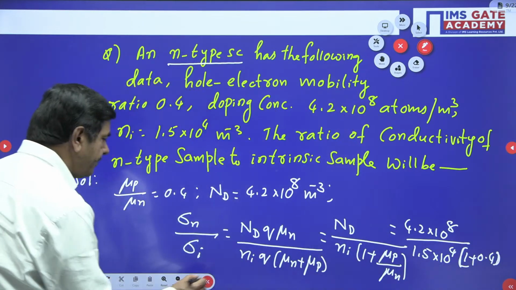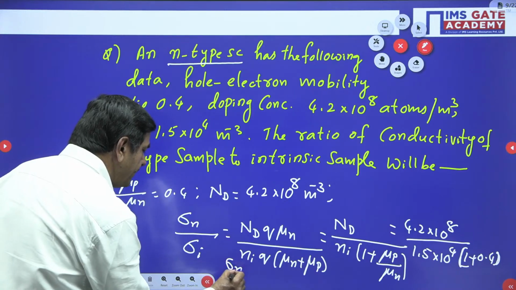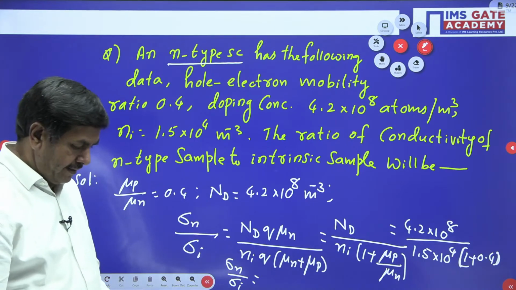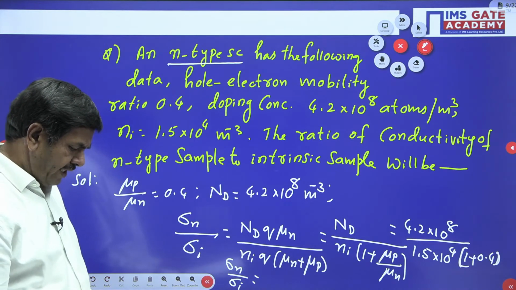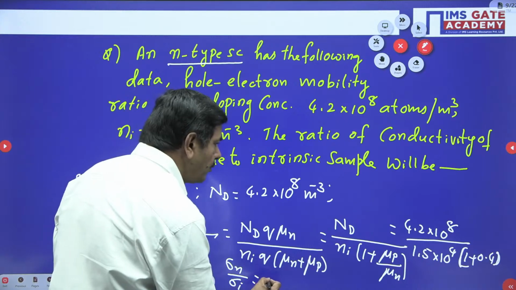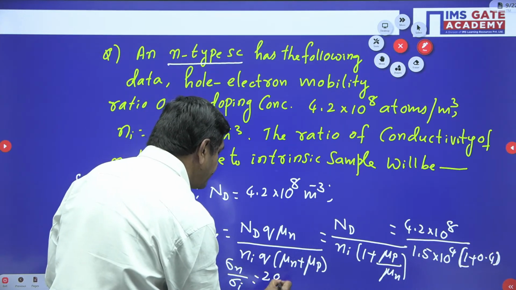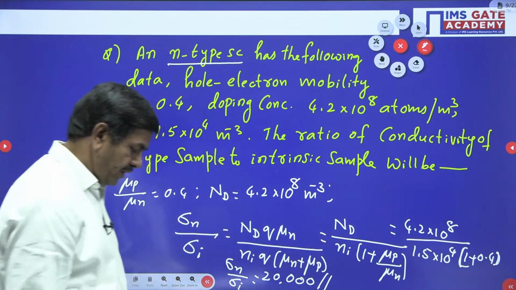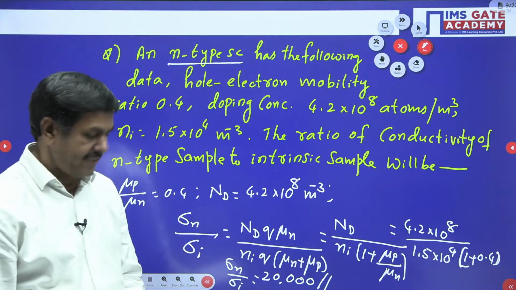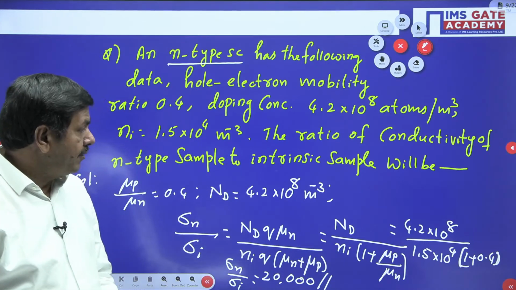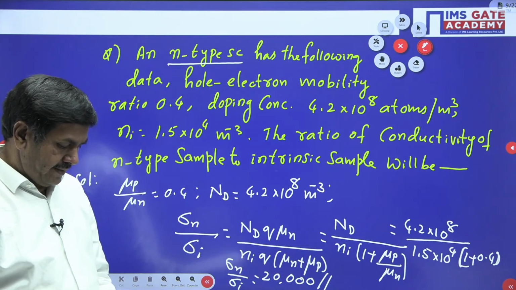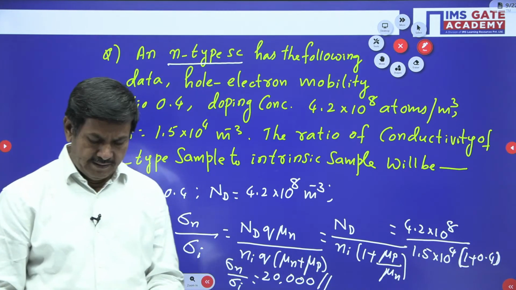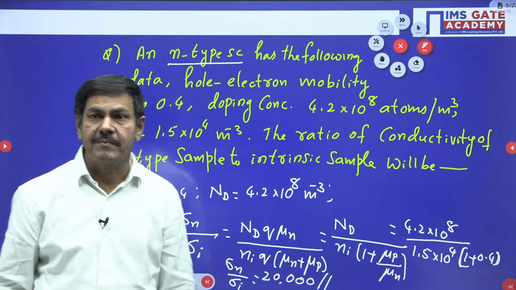You are going to get finally sigma N by sigma I, and that value is 20,000. The solution of this question is 20,000. This is one of the GATE questions. Yes, this is the way we can tackle this question. I hope you followed.